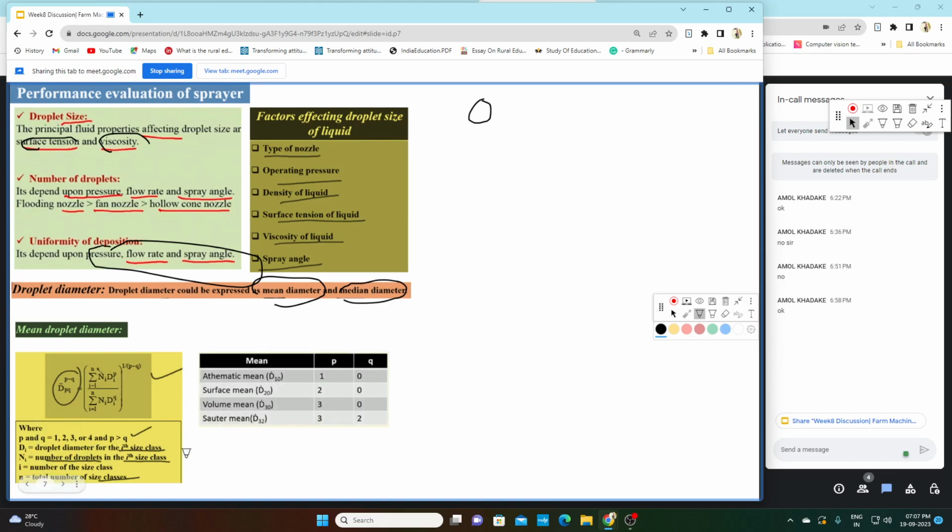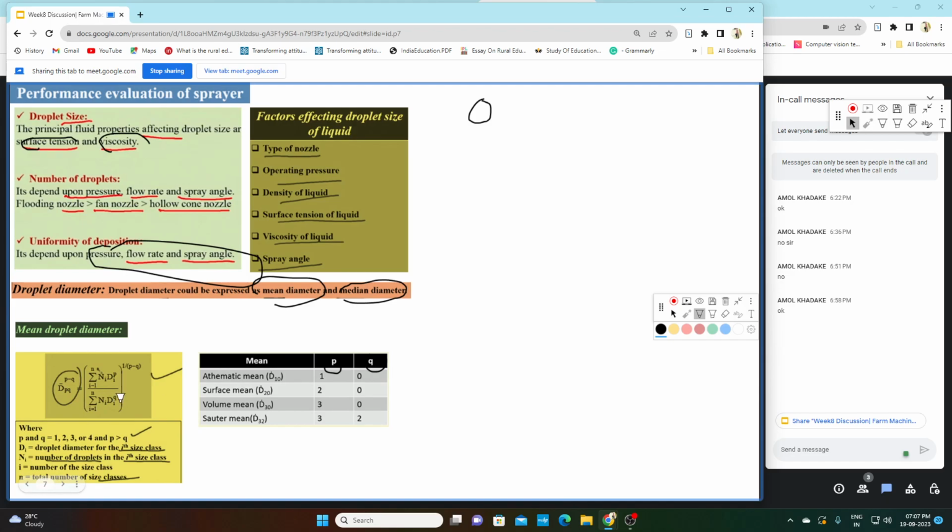So if we require arithmetic mean, our P will be 1 and Q will be 0. So when you put d to the power 1 minus 0, the exponent is 1, and D will be equal to the sum of n_i d_i^p divided by the sum of n_i d_i^q. Q will be 0, so the denominator term will be eliminated.